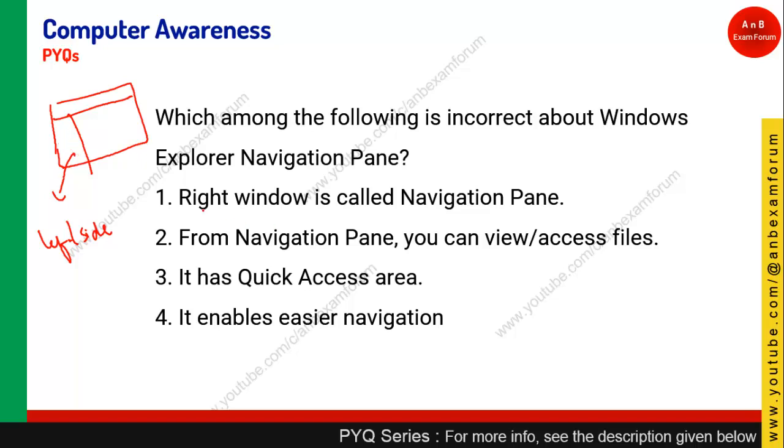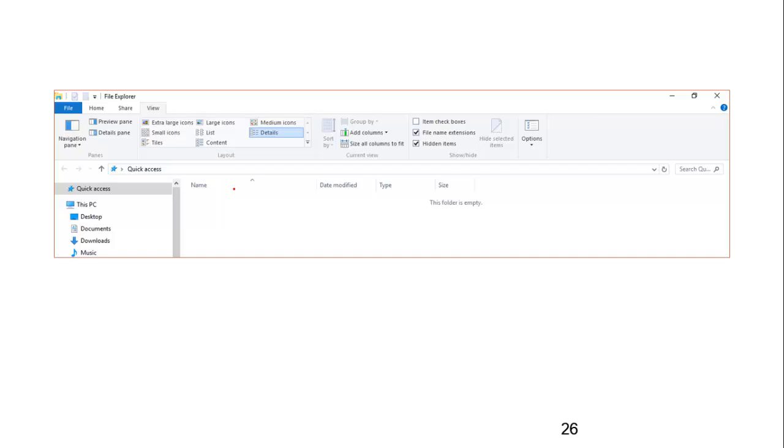So saying the right side is called the navigation pane is incorrect, so this is the correct answer. It is the left window that is called the navigation pane. So option 1, those who have given that, they are right. As you can see, this is the navigation pane, this is the main area, and there are some other panes like the preview pane and details pane which come on the right side.